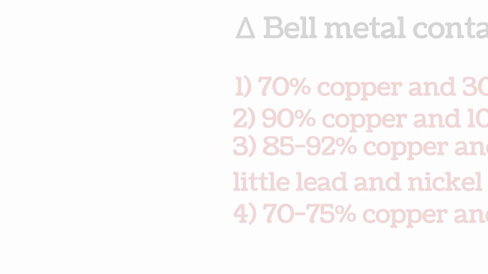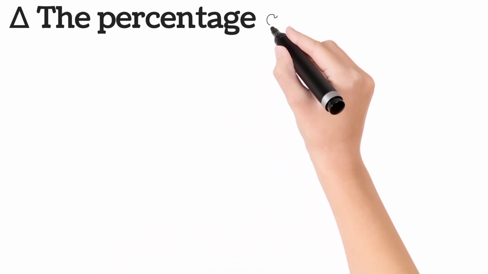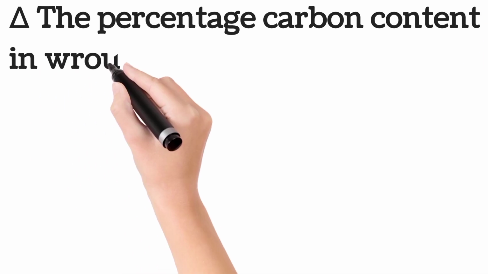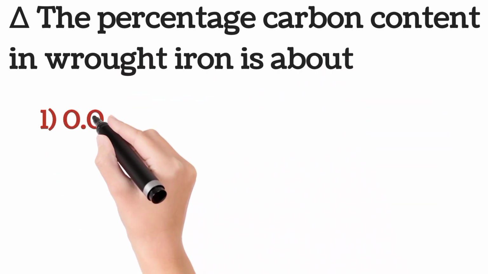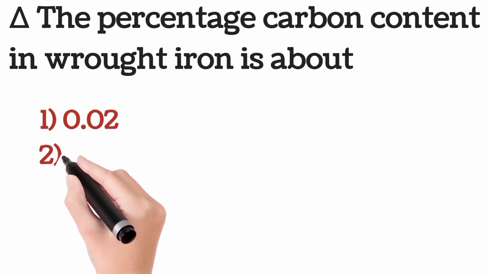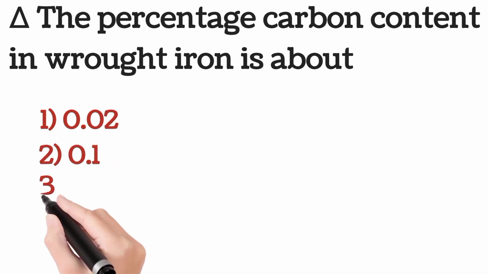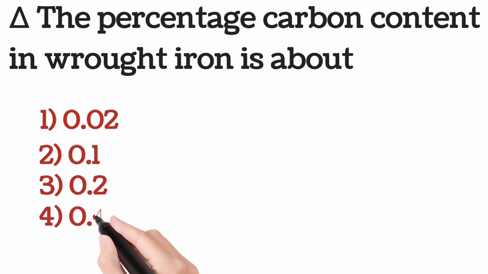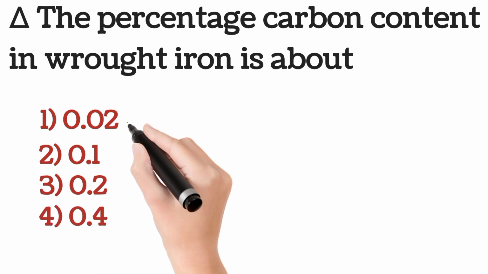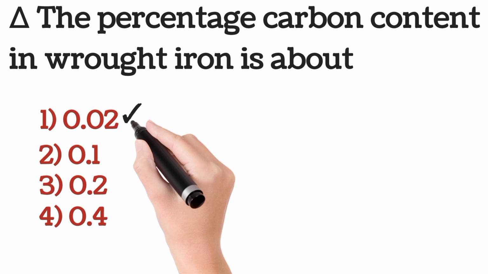Question number E. The percentage carbon content in wrought iron is about? Options are 1. 0.02. 2. 0.1. 3. 0.2. 4. 0.4. The answer is option 1.